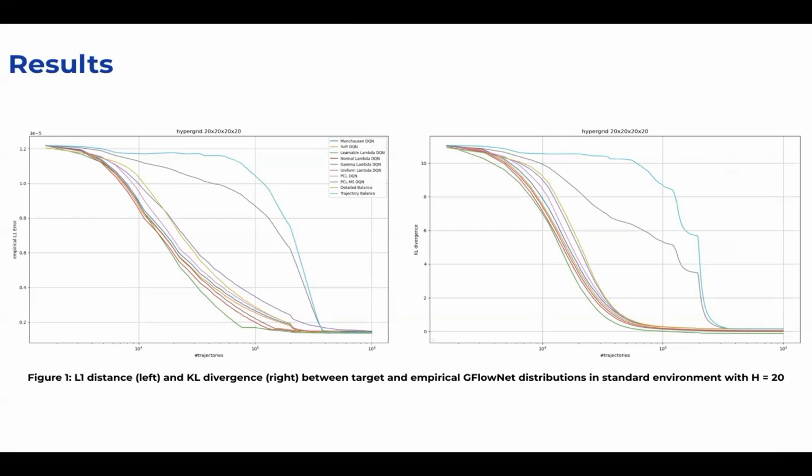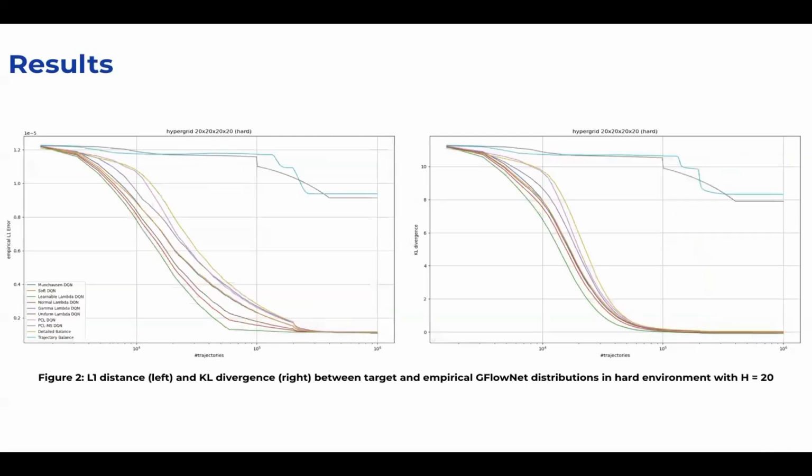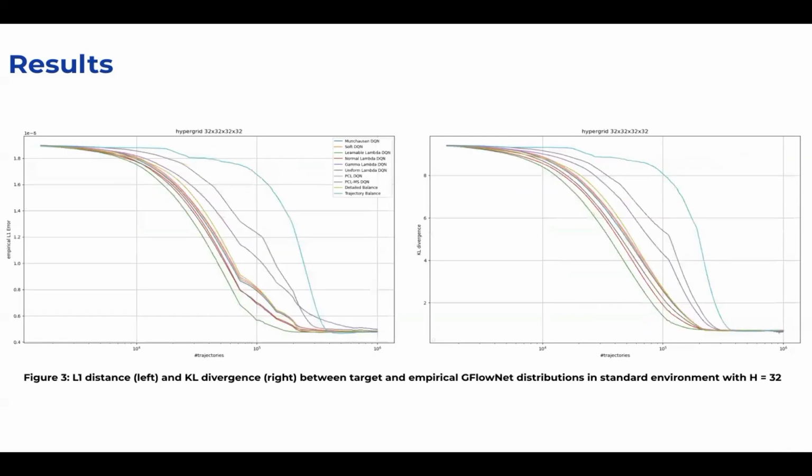Normal and uniform lambda algorithms show rapid convergence, whereas gamma lambda converges more slowly. Multi-step PCL DQN and PCL DQN exhibit convergence patterns similar to GFlow net's baselines of trajectory balance and detailed balance. In a more challenging hypergrid of the same size, learnable lambda DQN still leads in convergence. Normal, uniform, and gamma lambda DQN show similar patterns to the simpler environment, but multi-step PCL DQN and trajectory balance fail to converge. Increasing the side length to 32, learnable lambda DQN remains the fastest.